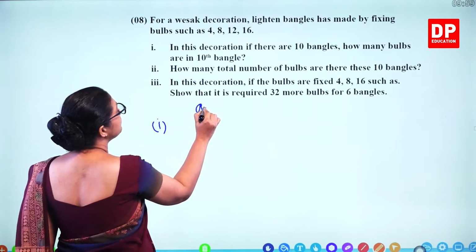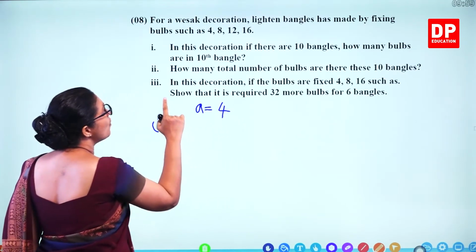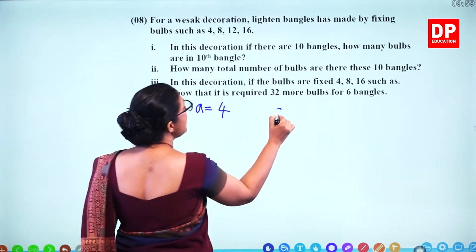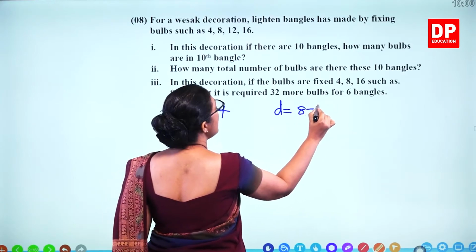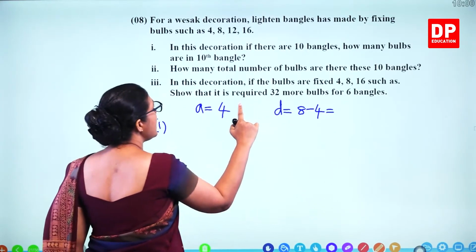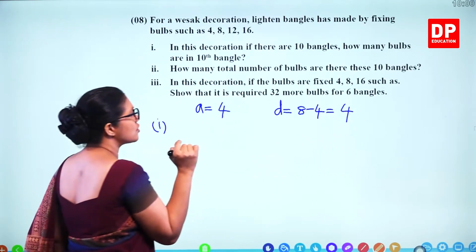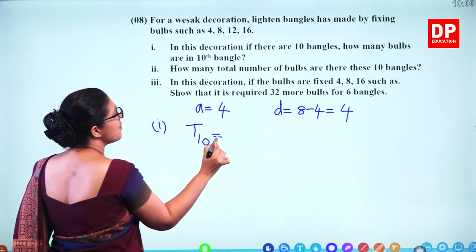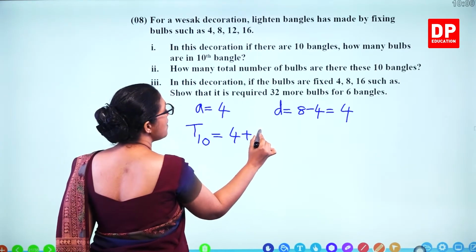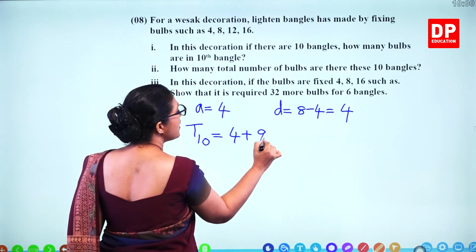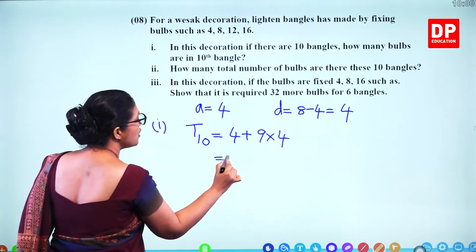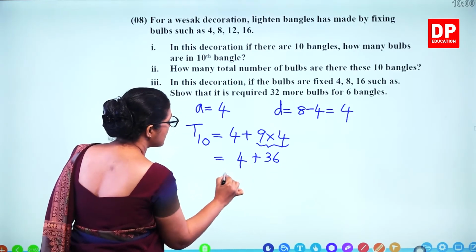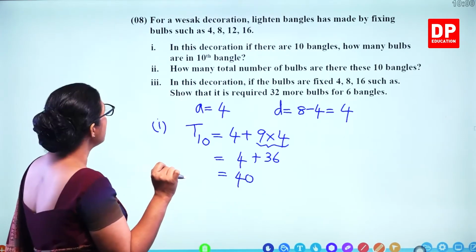What's the first term? The first term is 4. And what is the progression here? 4, 8, 12. So we can see a common difference is there. 8 minus 4, or 12 minus 8, 16 minus 12, all are 4s. So this is an arithmetic progression. So we need T10, the 10th term. First term plus n minus 1, that means 10 minus 1, 9 times 4. According to BODMAS, we have to do the multiplication first. So 36 plus 4, that's 40 bulbs are there.